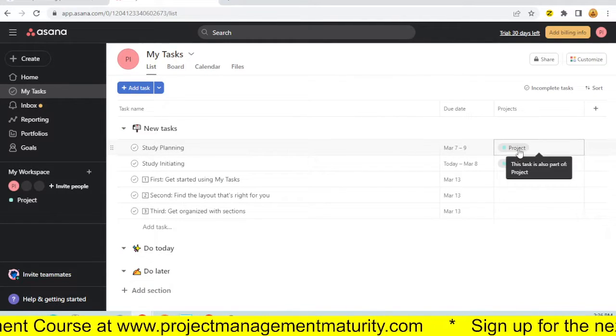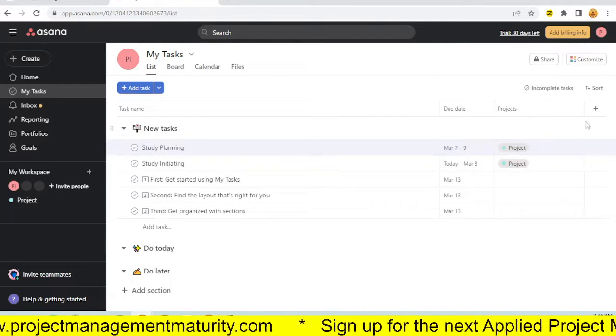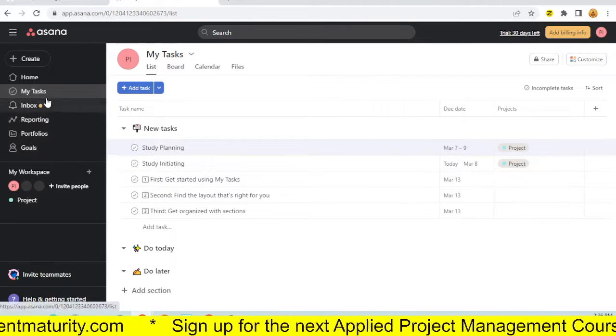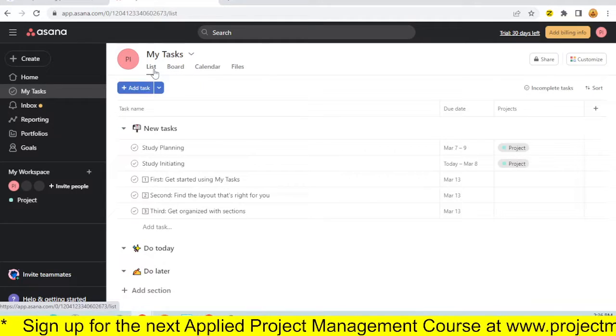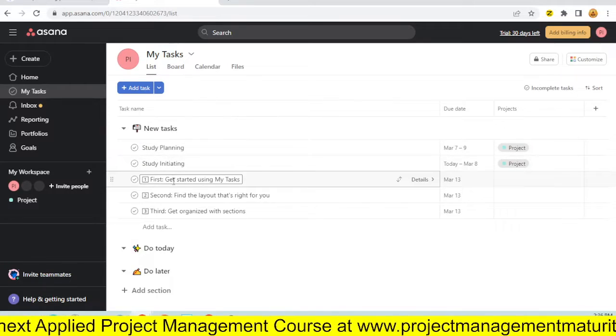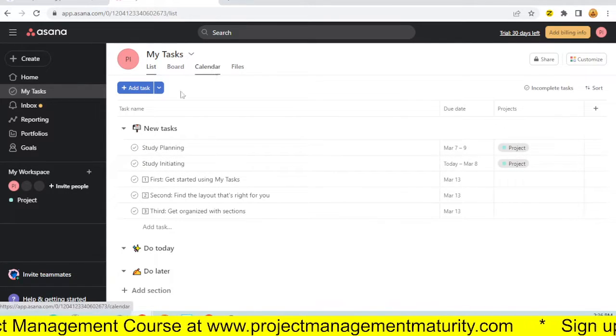I do not see what I was looking for, like a kind of Gantt, but that's fine. It doesn't look like I've got that set up properly. But yeah, a little bit stumped there.